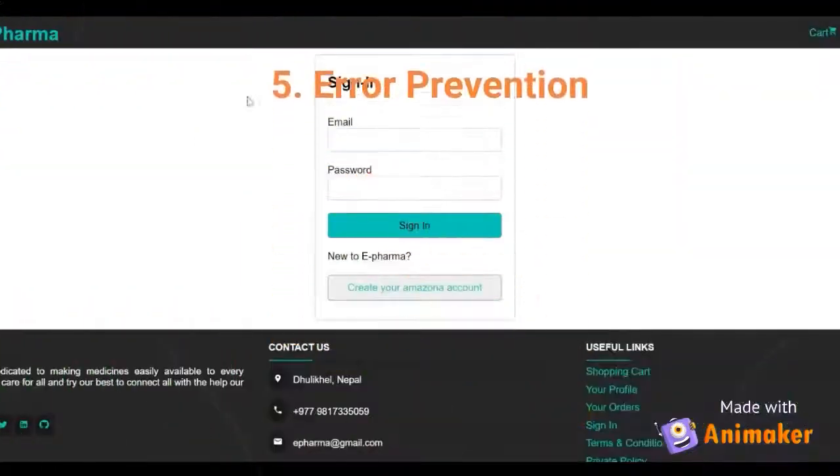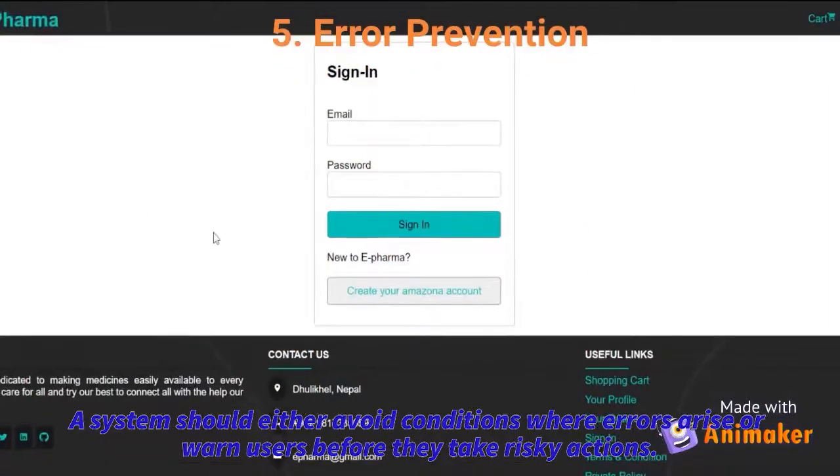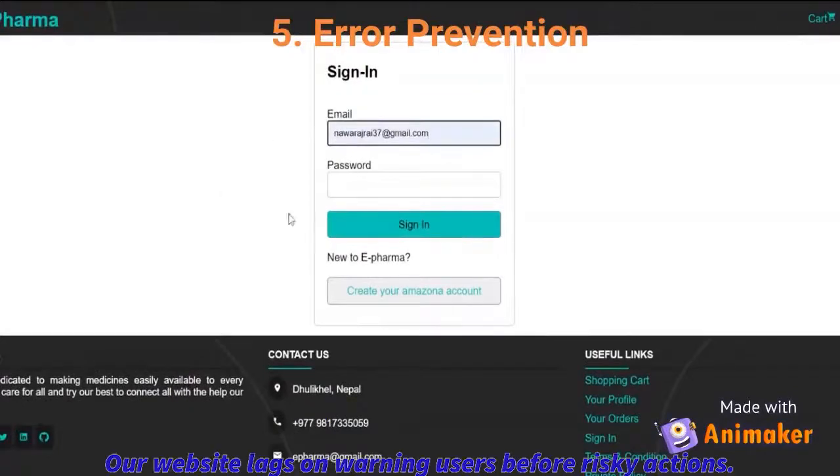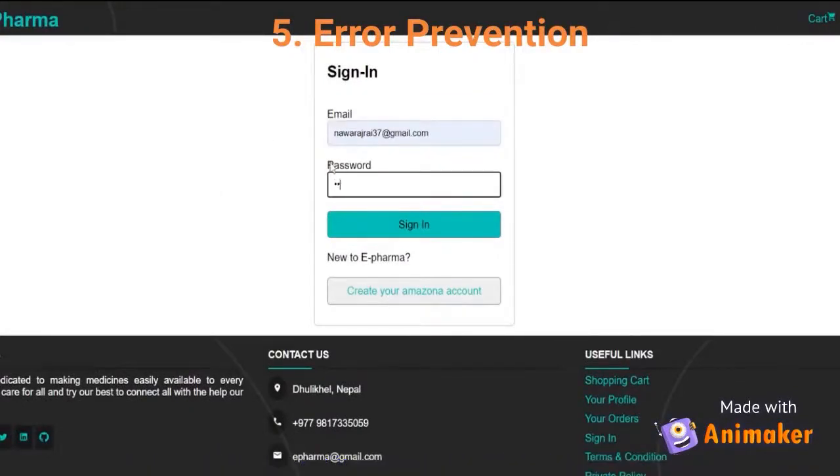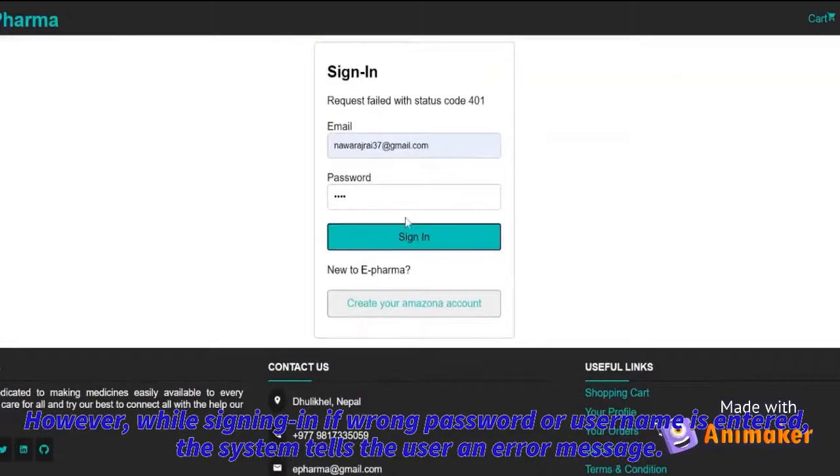The fifth principle is error prevention. A system should either avoid conditions where errors arise or warn users before they take risky actions. Our website lacks on warning users before risky actions. However, while signing in, if wrong password or username is entered, the system tells the user an error message.